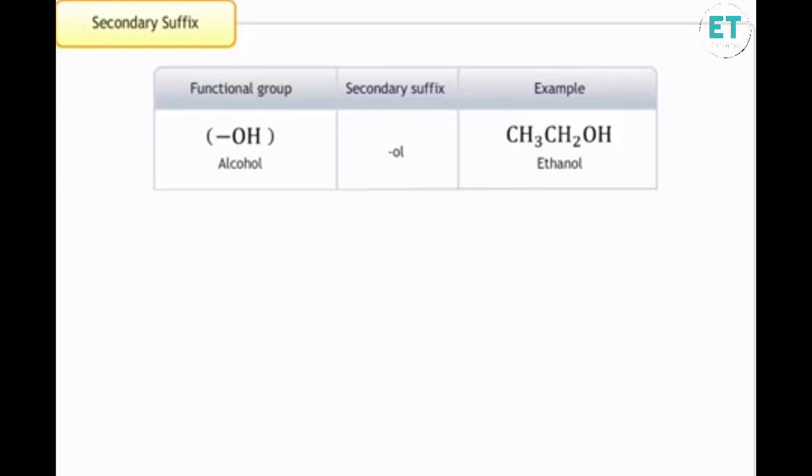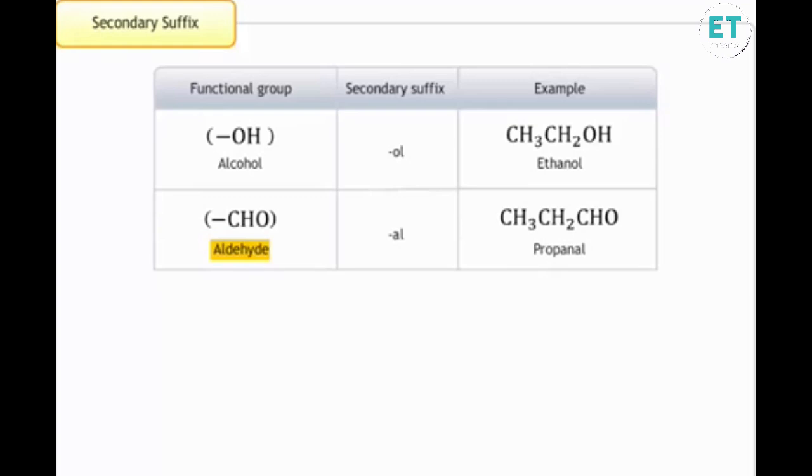Using the same set of rules, let's try to find out the IUPAC name of aldehyde. Take the example of a molecule of aldehyde. It contains 3 carbon atoms, so the root word should be prop. There are no double bonds between the carbon atoms in an aldehyde molecule. The aldehyde molecule is saturated, so the primary suffix should be -ane.